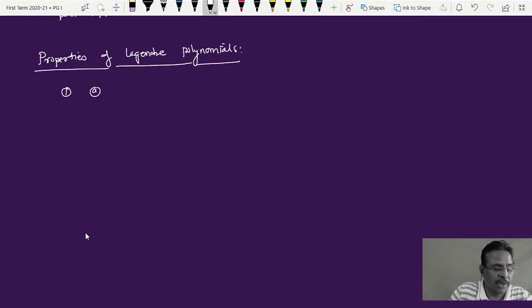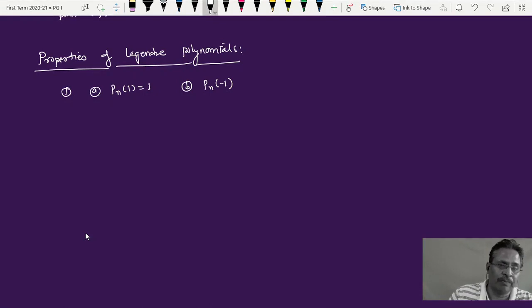First, we have to show that Pn of 1 is equal to 1, and Pn of minus 1. You have to change the order of n and every time take x equal to 1. We have already seen that whichever polynomial you take and put x equal to 1, the result of each is 1.